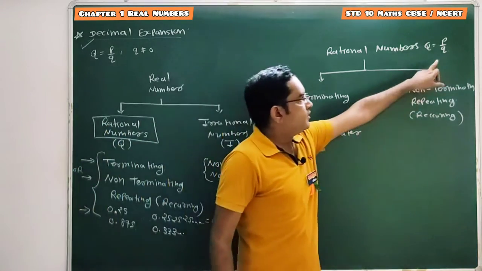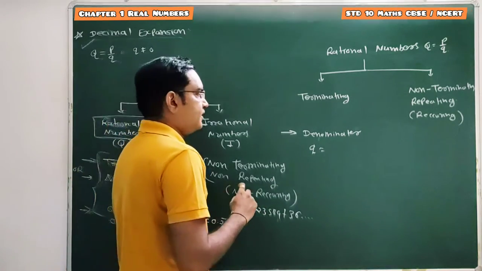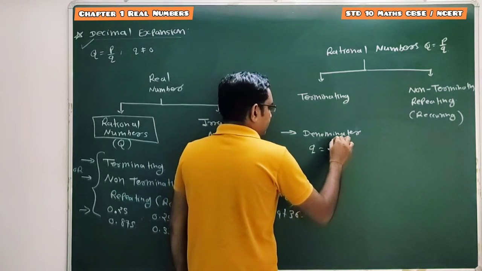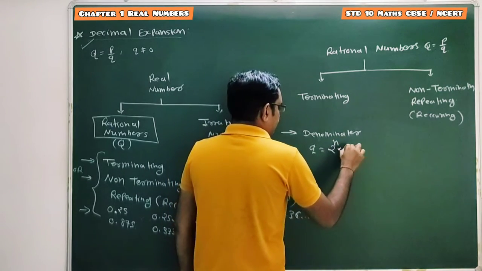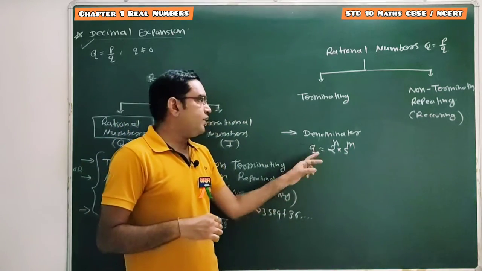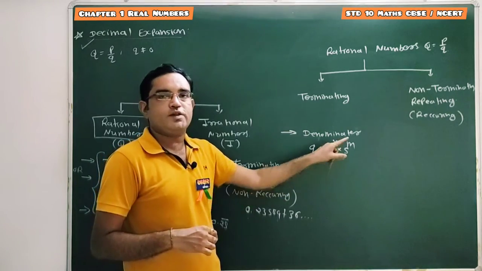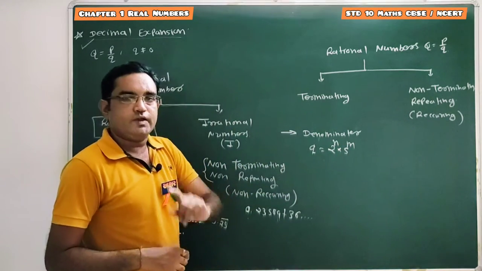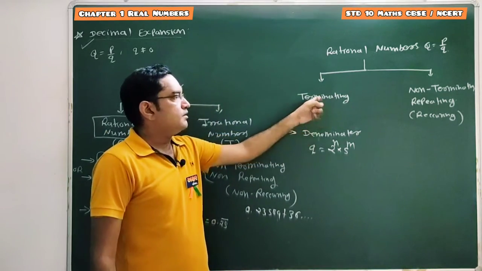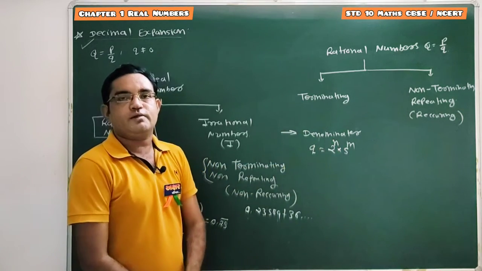We'll check the denominator by performing the factorization of the denominator, and we will check whether the prime factorization of this denominator is in the form of 2 raised to n into 5 raised to m. If the prime factorization of the denominator of a rational number is in the form of 2 raised to n into 5 raised to m, then we can say that the given rational number has a terminating decimal expansion.